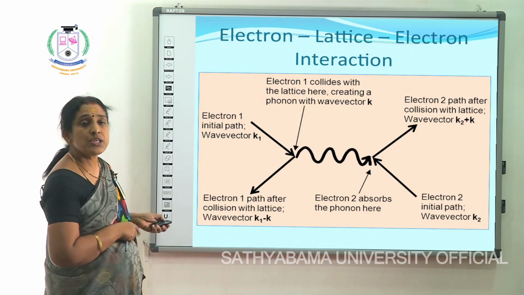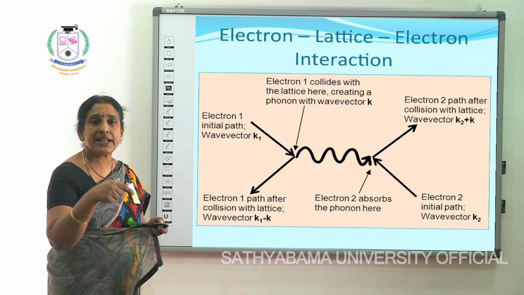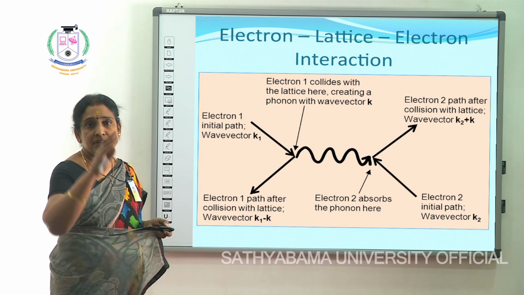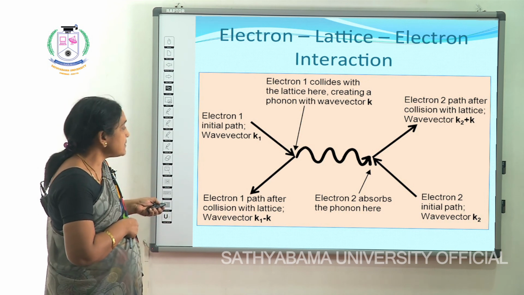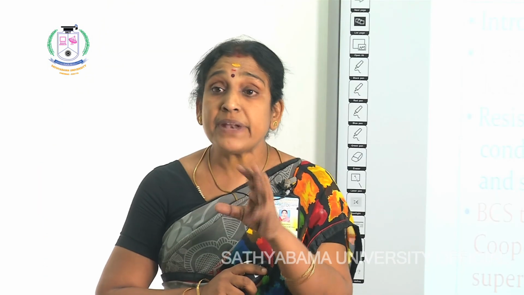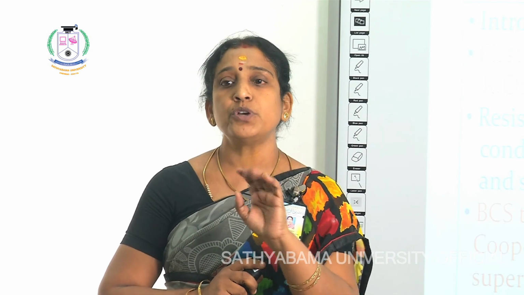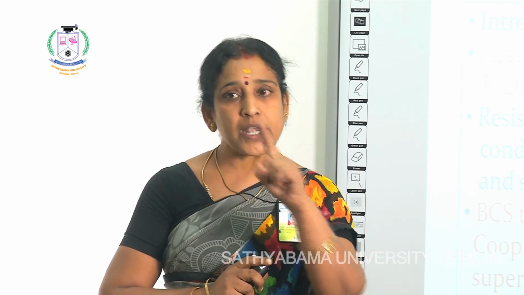Now, what happens initially with the lattice when it is hit by the electron? It will get disturbed. A part of the energy has been transmitted to the lattice, and now the lattice is getting distorted, in a vibrated state. You have to note that electron number 1, after hitting, loses some energy and goes off like this. That is electron 1.